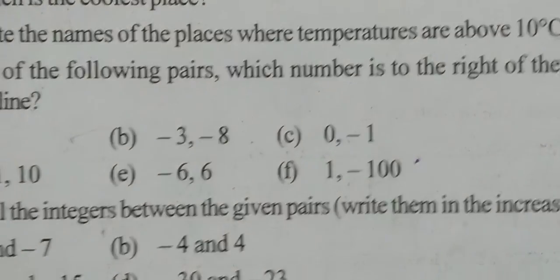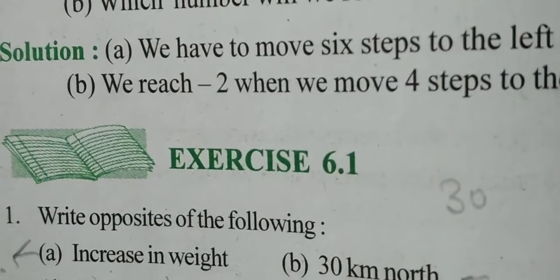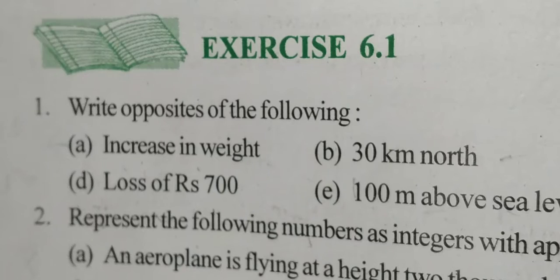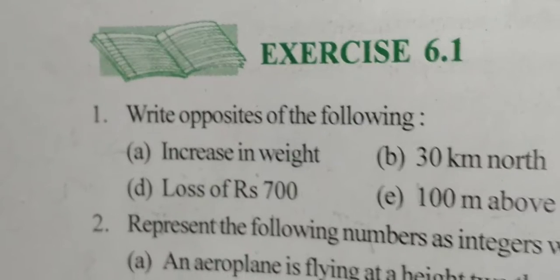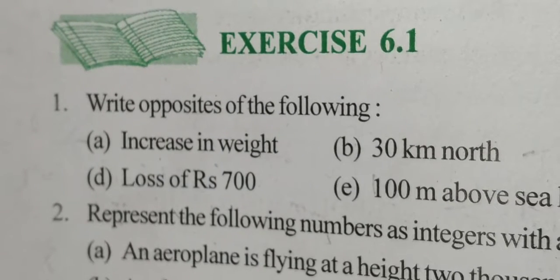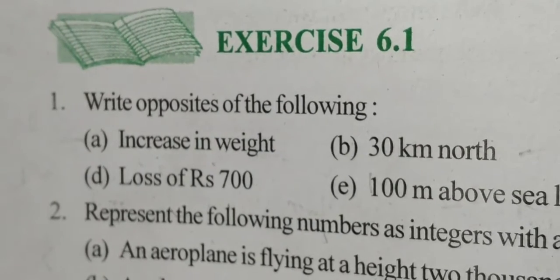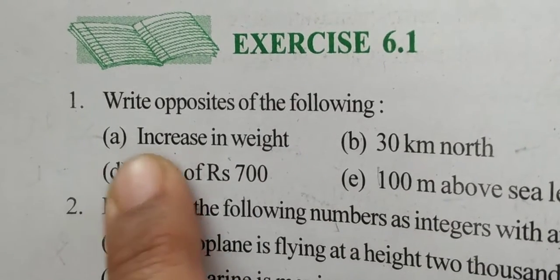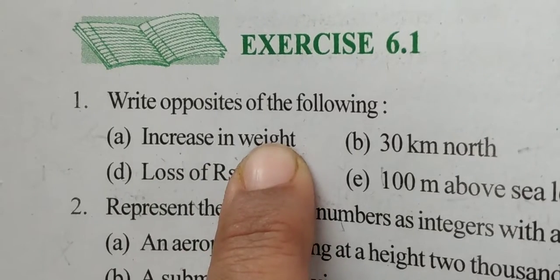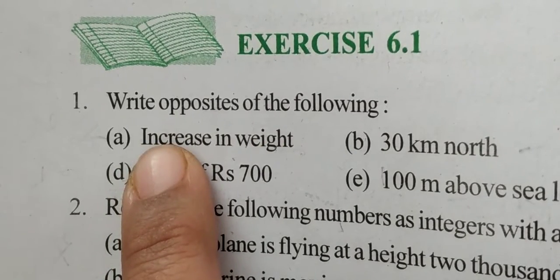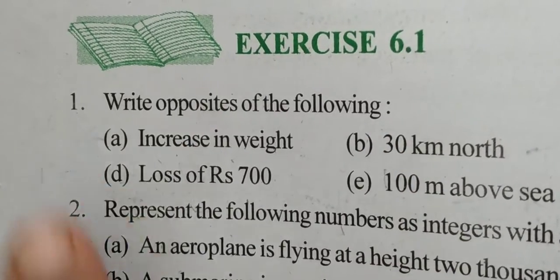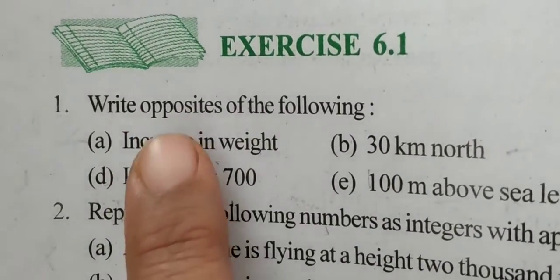and let's directly move on to exercise 6.1. Question number 1, write opposites of the following. Here you have to write the opposites of the following, and the first one is increase in weight. What is the opposite of increase? Decrease. So you will write decrease in weight. You just have to write the opposite to it.